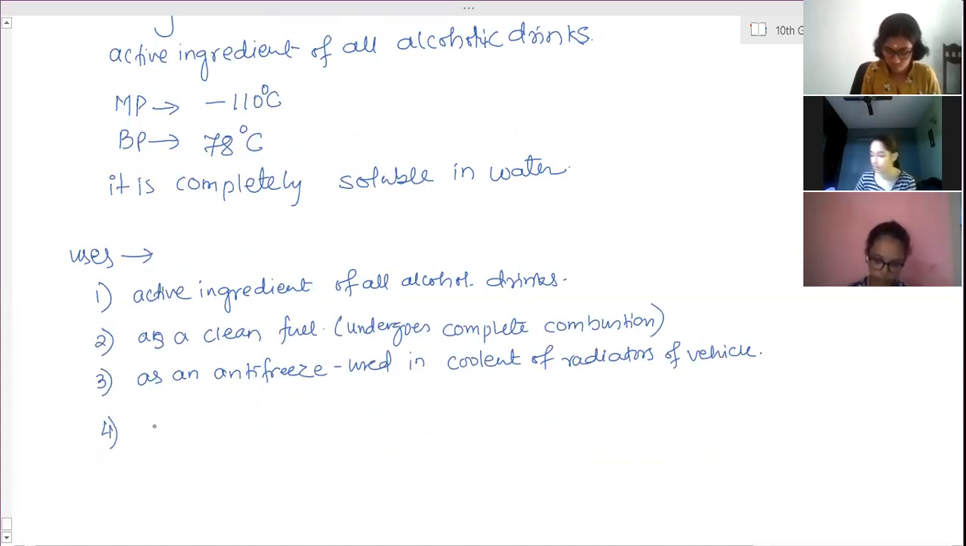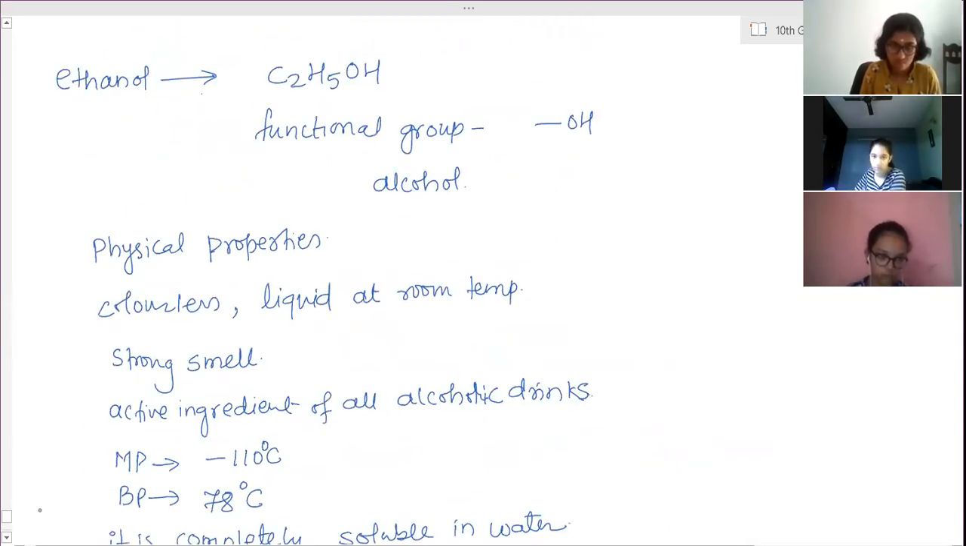Ma'am, Fourth, they've written the physical existence of ethanol, ma'am. physical properties also are not written. We write down them.